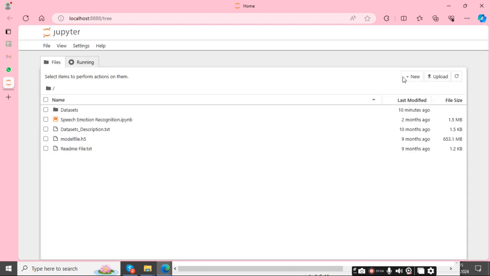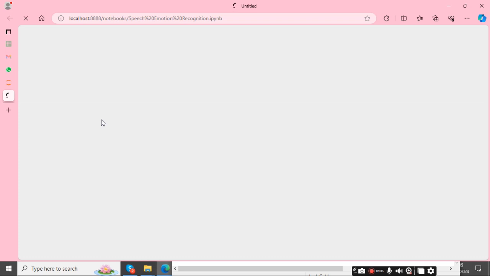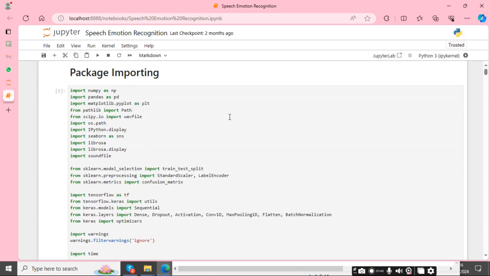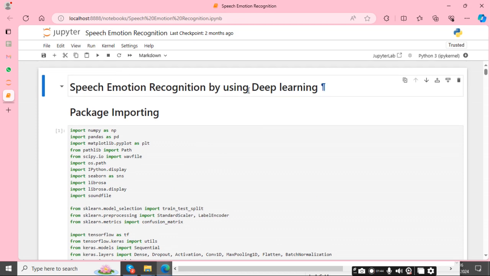Okay, this is our home page. Here we have the dataset, our source code, dataset description, model file and readme file. Now I am showing our source code. This is our project source code, speech emotion recognition using deep learning.